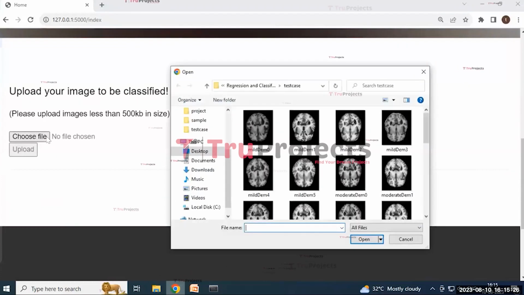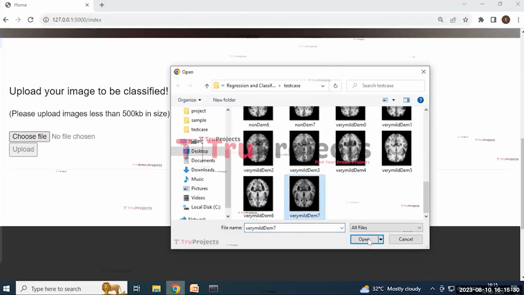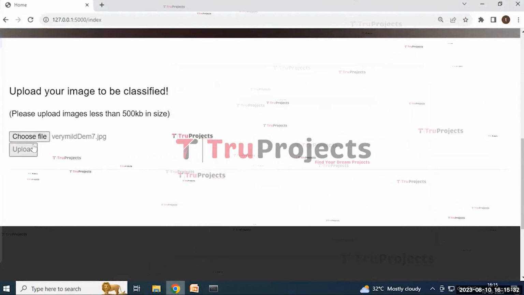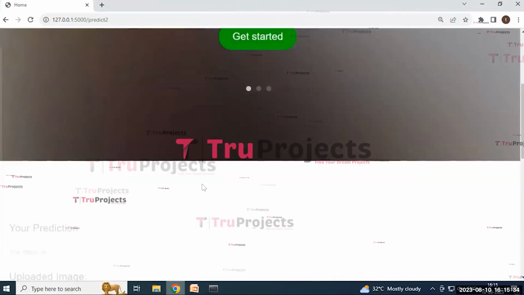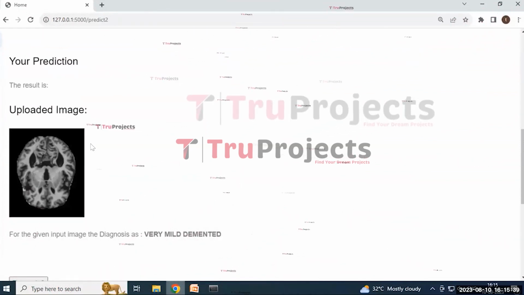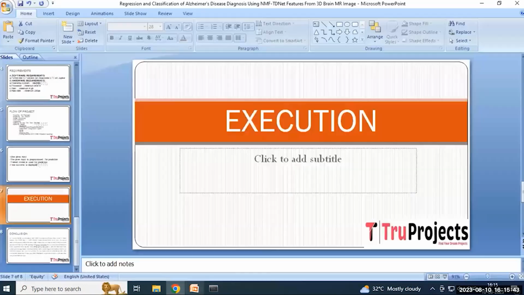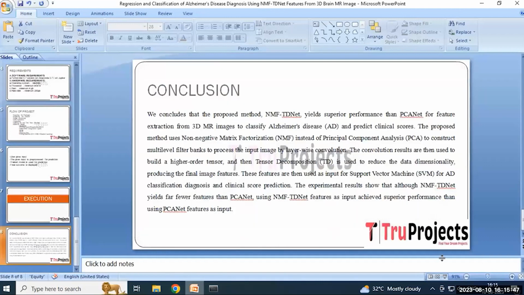By clicking on the choose file button, we are redirected to this folder. Here we can select another image and then click on the open button and then click on the upload button. Here it redirected to this result page containing the prediction of the image as very mild demented. In this way, we can classify Alzheimer's disease by using deep learning algorithms.